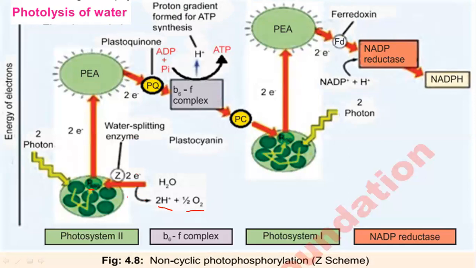This is with the help of a water splitting enzyme, because we know there are lots of enzymes going on during the reactions, metabolic activities, and especially photosynthesis and respiration. So this is indicated as Z. By this water splitting enzyme Z, just for example, given the name Z, water is broken down into two electrons, two protons, and one oxygen atom.